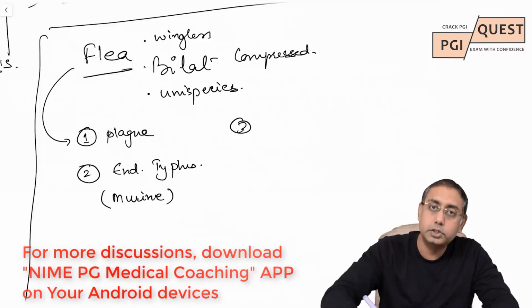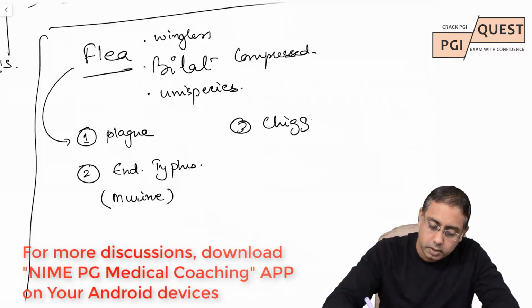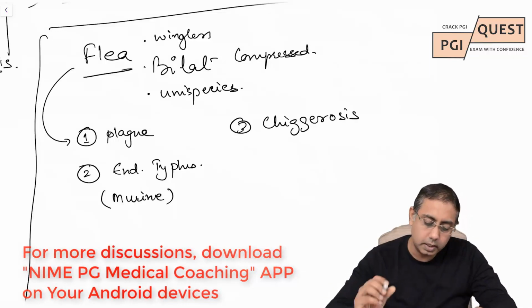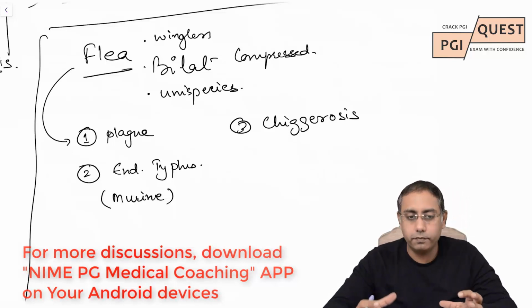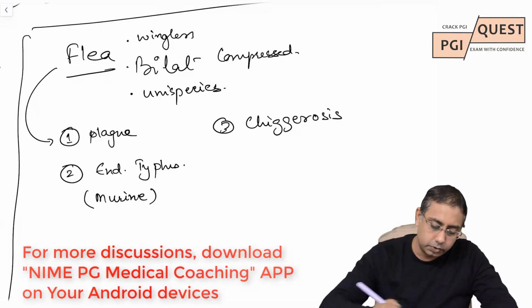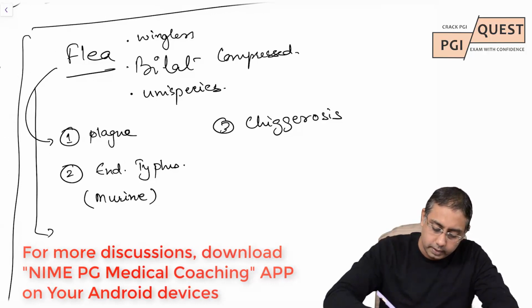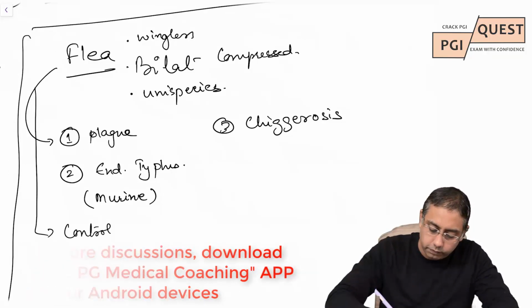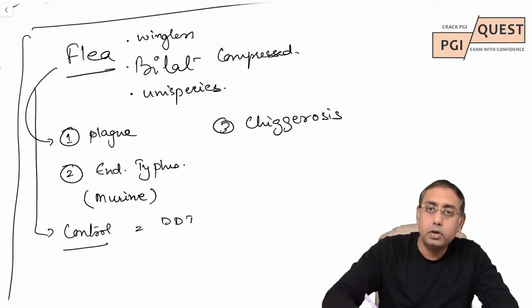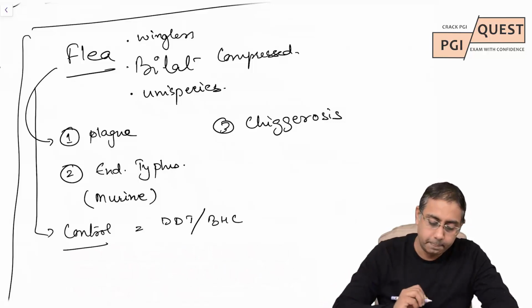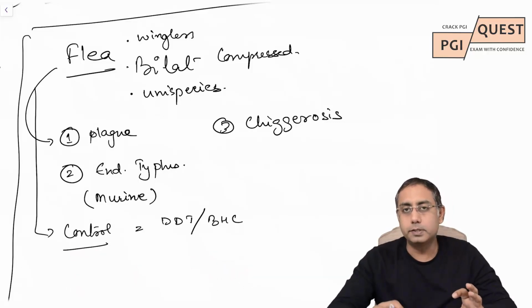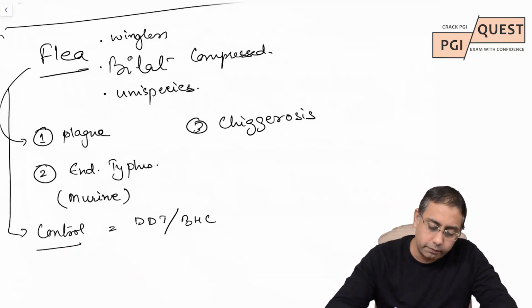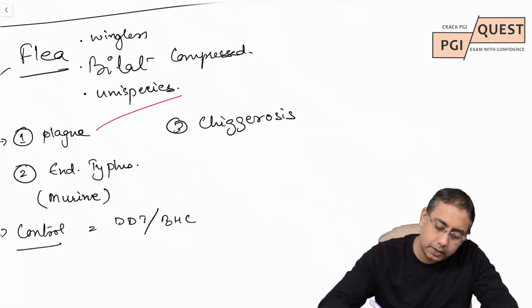And third is chigerosis. So these are your diseases which are caused by flea. And how do we control them? The control of flea is by DDT or BHC.